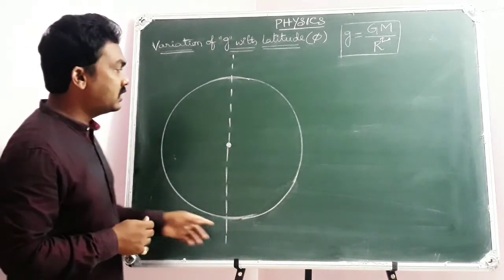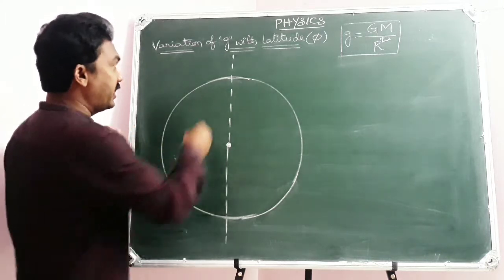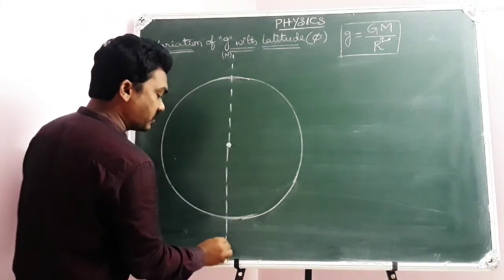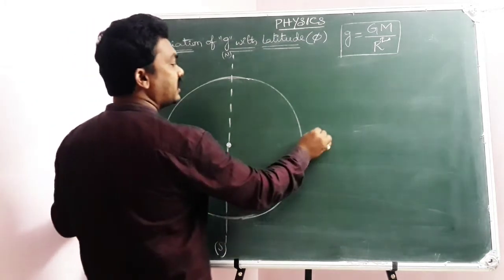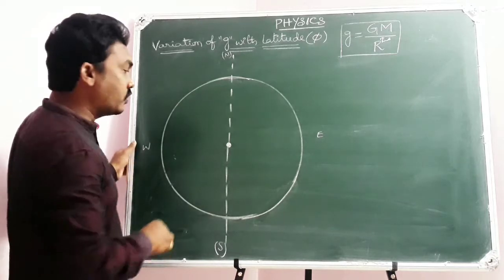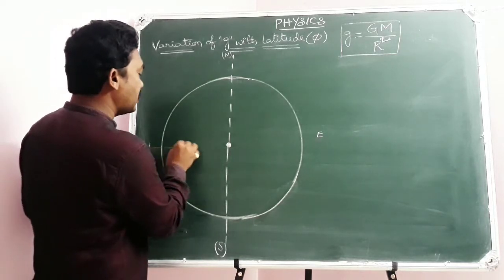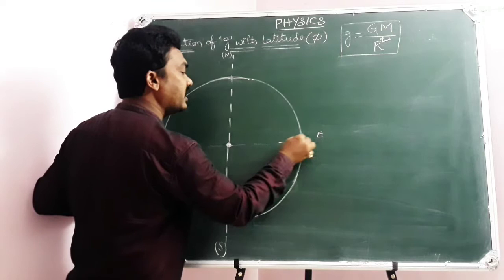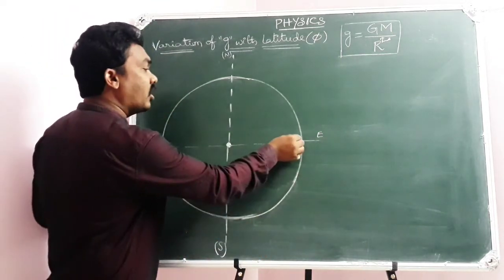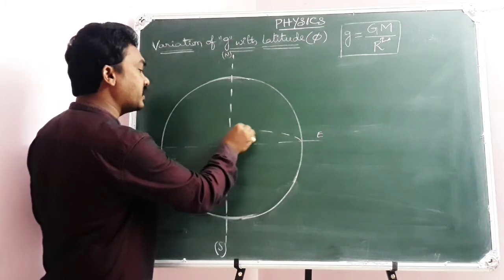Here, this is the surface of the earth, and here it is North Pole, here it is South Pole, suppose for some time, so that here it is East and here it is West. Of course, the line joining this east and west, you can call it an equator. This is the equator. You can imagine a horizontal plane in this equator.